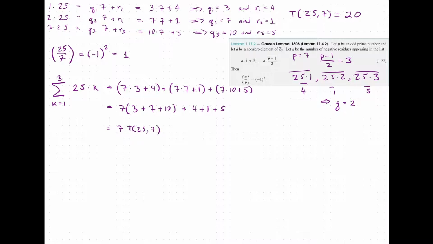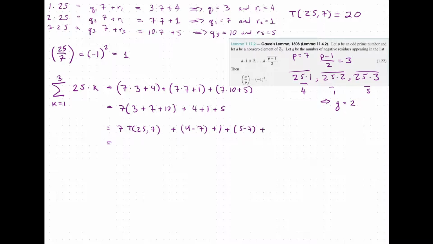And now what we are going to do is replace the 4 and the 5 and look at it as 4 minus 7. And then the 1 will stay the same. And the 5 is going to be 5 minus 7. And this is just so we can get the negative residues into a positive residue. So 4 minus 7 is still congruent to 4 mod 7, and 5 minus 7 is still congruent to 5 mod 7, so we haven't changed this.